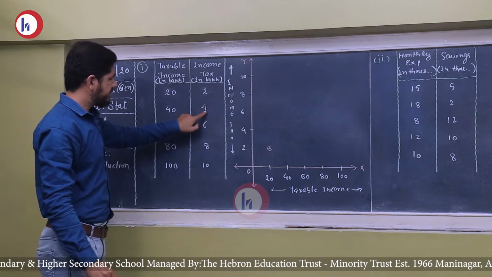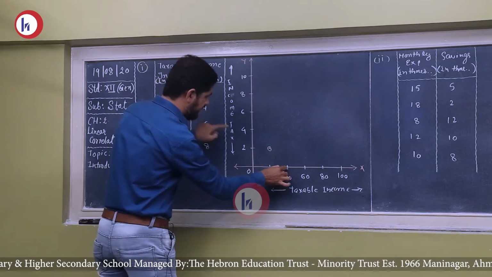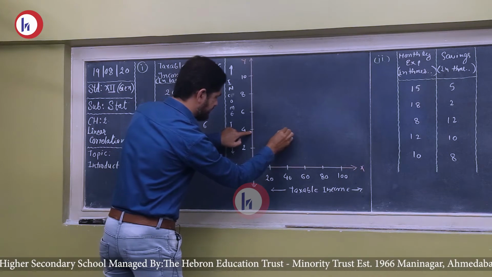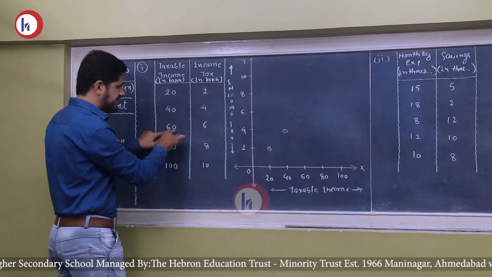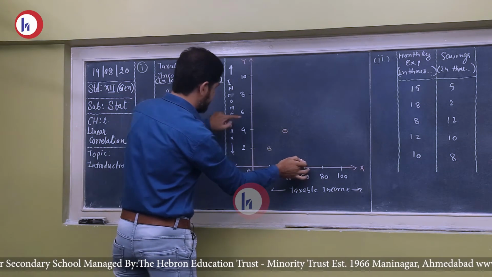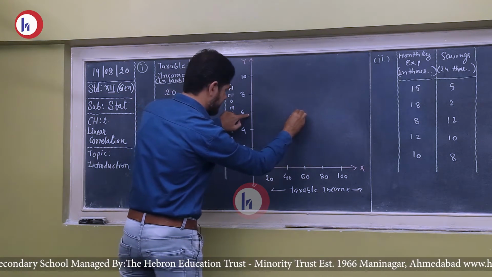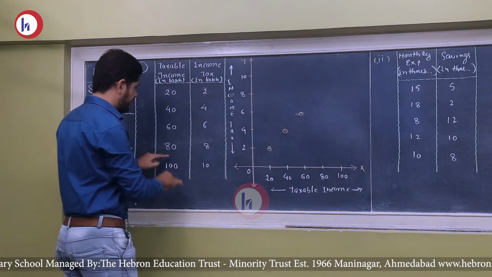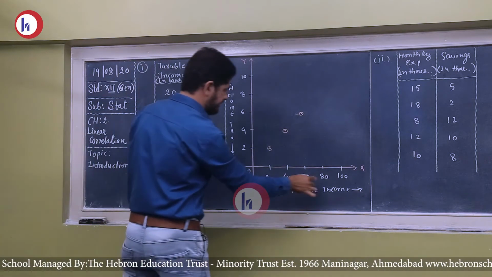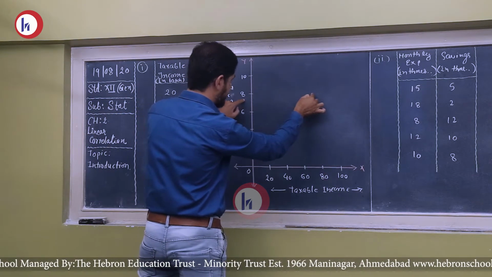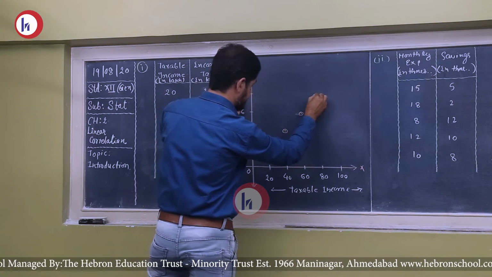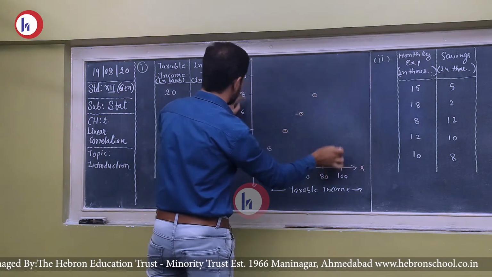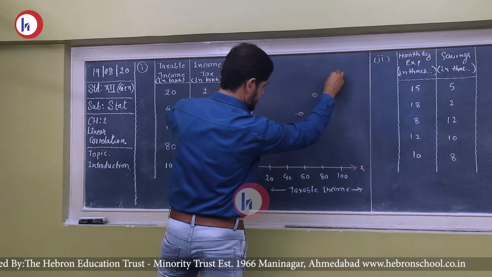Now 40 and 4, so here is 40 and 4, that will be here. The third one, 60 and 6. The fourth one, 80 and 8. 80 on the x-axis, 8 on the y-axis. And finally, 110, so it will be plotted here.